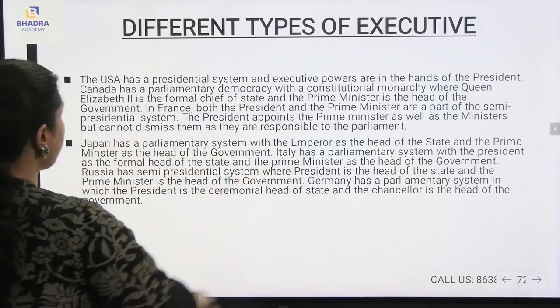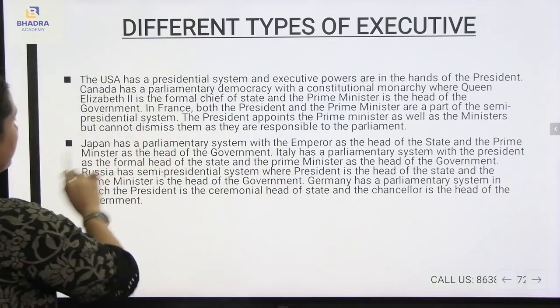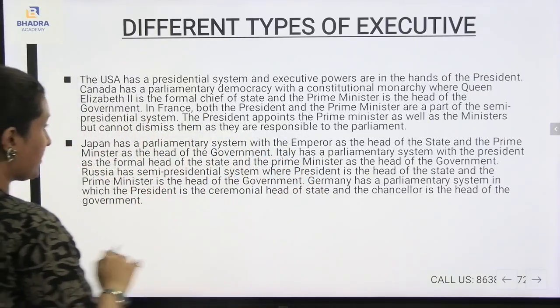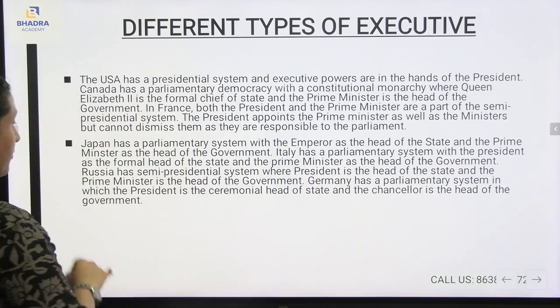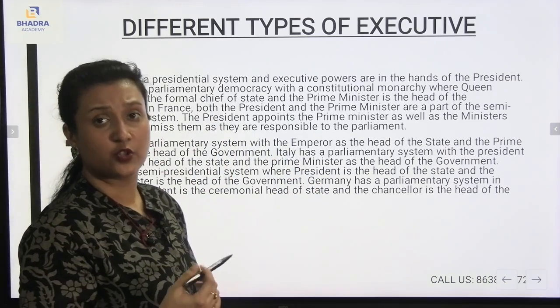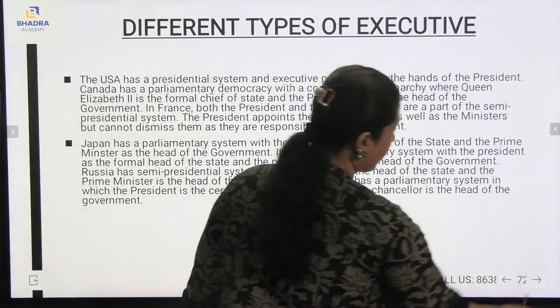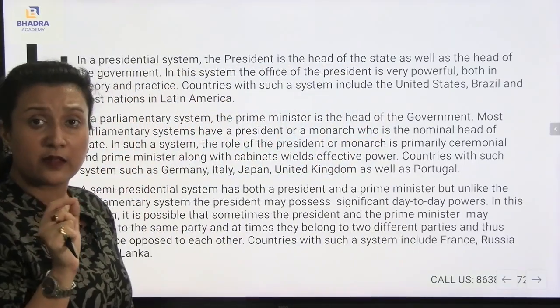So again, I am repeating, in France there is a semi-presidential system, in Japan and Italy there is a parliamentary system, and also if I talk about Russia, it is a semi-presidential system. So I hope you have understood, and Germany has the parliamentary system. So these are the things you have to keep in mind.